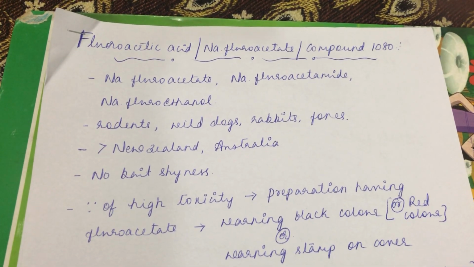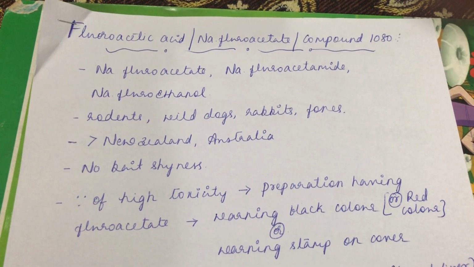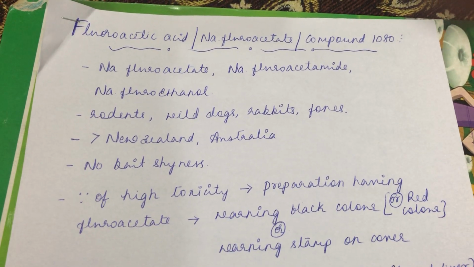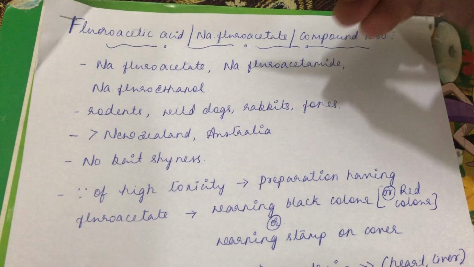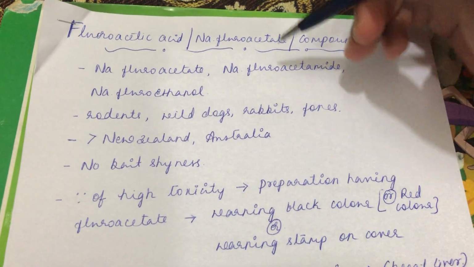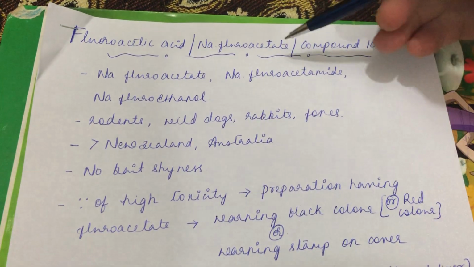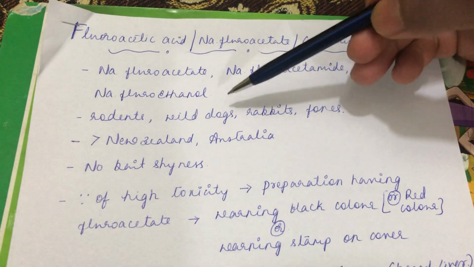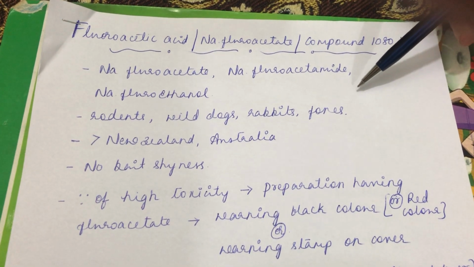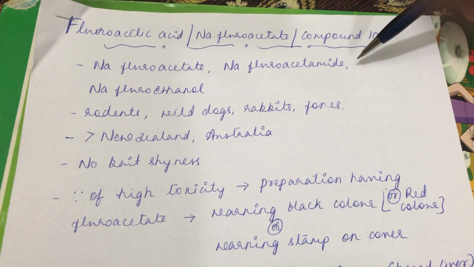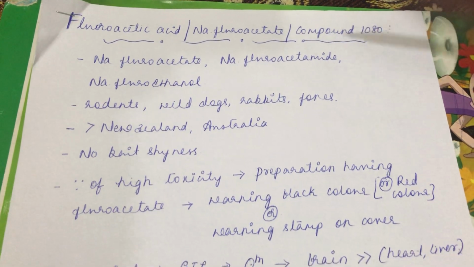So today we shall discuss fluoroacetic acid or sodium fluoroacetate, also called compound 1080. There are several compounds which come under this category: sodium fluoroacetate, sodium fluoroacetamide and sodium fluoroethanol. Their properties are very much similar. Because of this, these compounds are put together under sodium fluoroacetate toxicity.